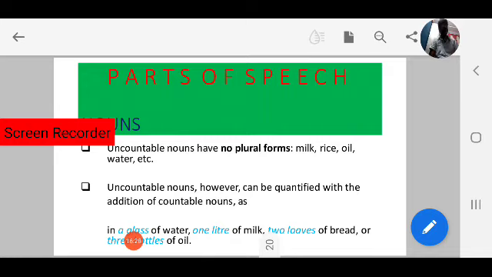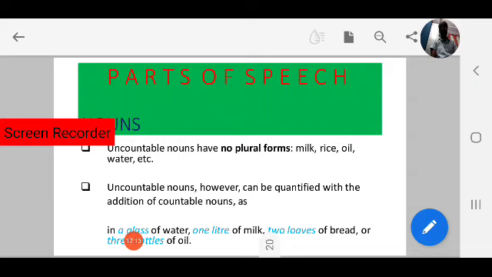Yes, nouns are the naming words. They can be divided into two categories. The first one is proper noun, the second one is common noun. Proper noun is for specific persons, common noun is for general names of a thing, person, or any naming word. Again, common nouns based on form can be divided into two categories, countable nouns and uncountable nouns.